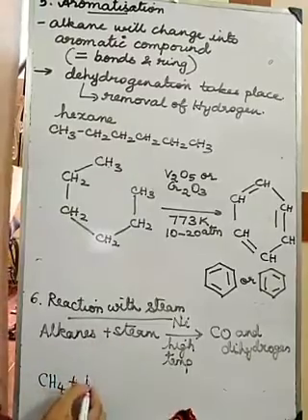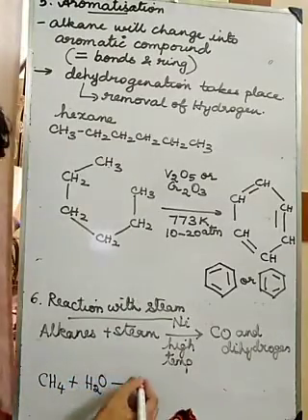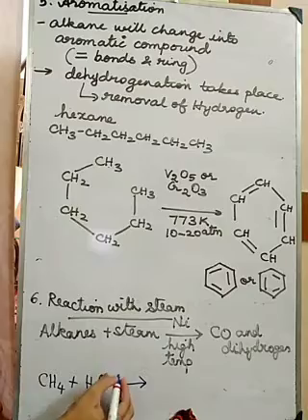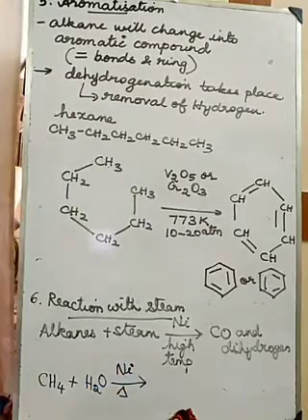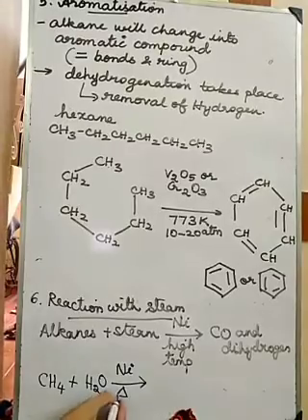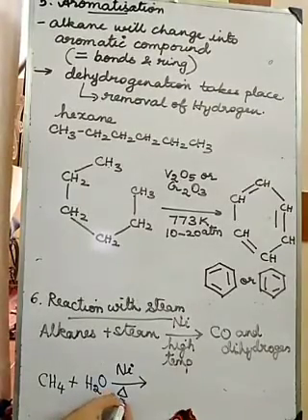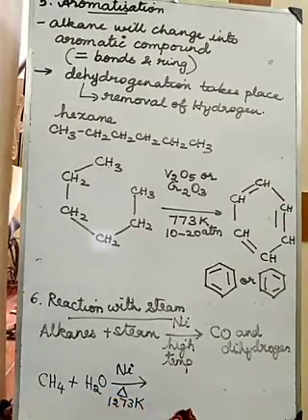Steam means H2O. So methane reacts with steam in the presence of a nickel catalyst at a very high temperature, given here as 1273 Kelvin. So what should we get?